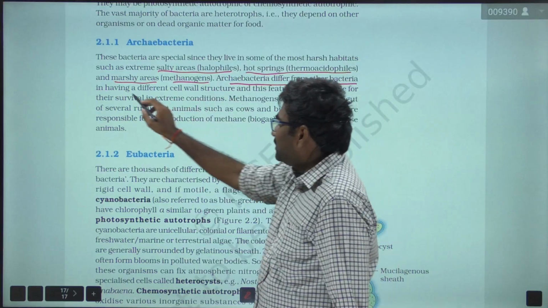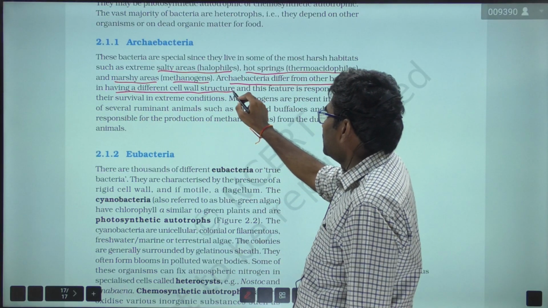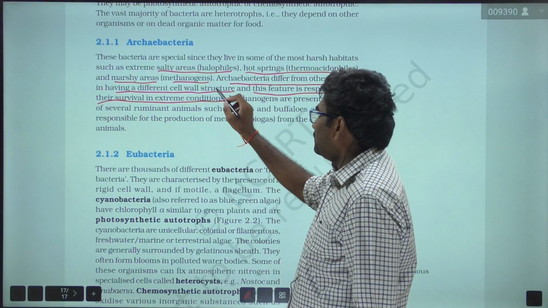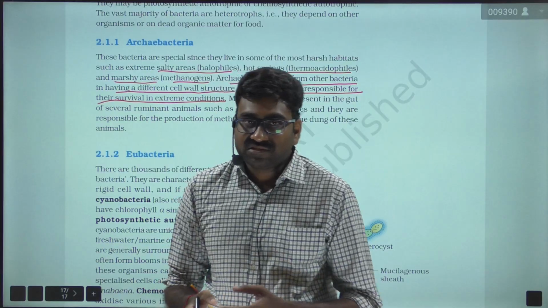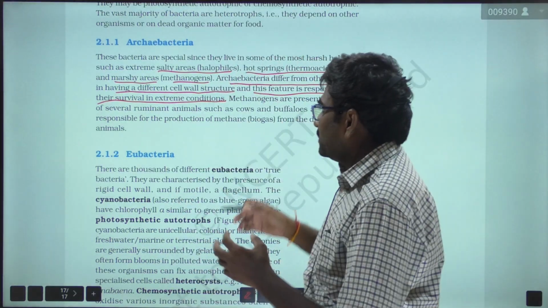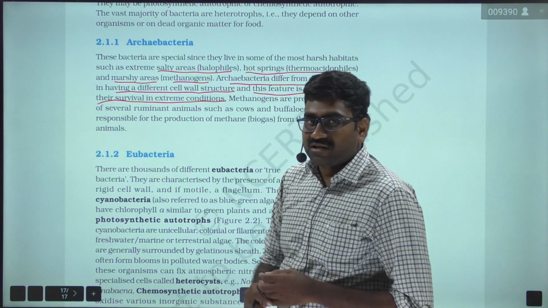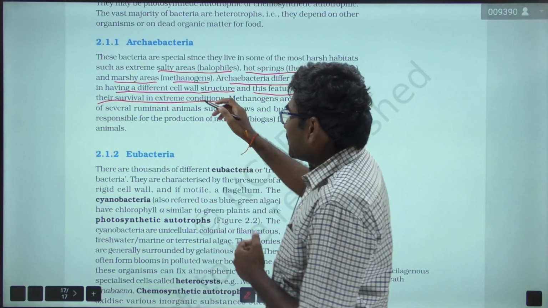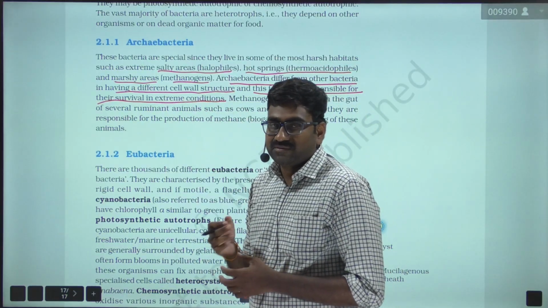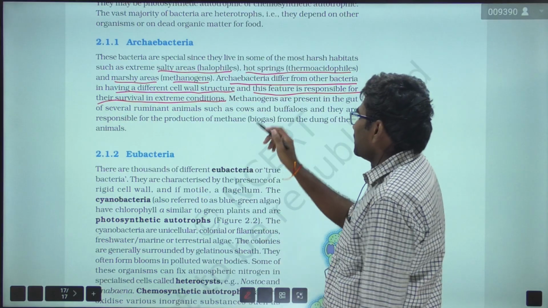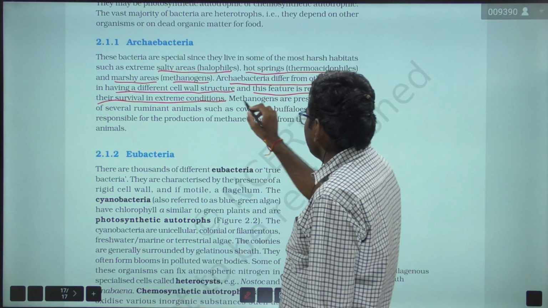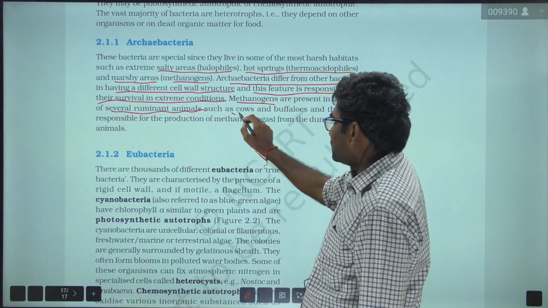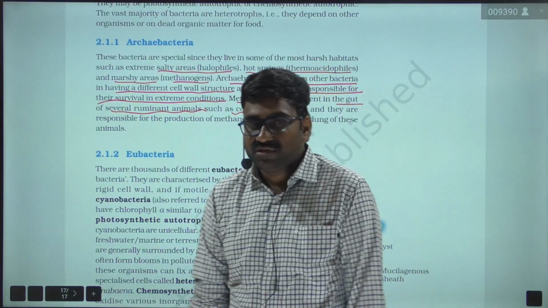Archaebacteria differ from other bacteria in having different cell wall structure, and this feature is responsible for their survival in extreme conditions. This statement was given many times in the examination. And methanogens are also present in the gut of several ruminant animals such as cows and buffaloes.